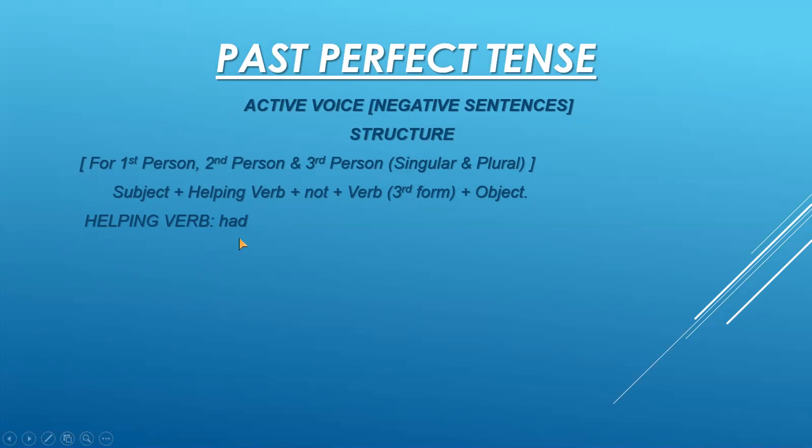Now, there is only one helping verb, had, so for all the persons, we have the same structure. For first person, second person, and third person, singular and plural, that is for I, we, you, and he, she. Subject plus helping verb plus not plus verb third form plus object. That is the structure for the active voice sentence in negative form. Now you can see that not is added after the helping verb. Helping verb is had here.